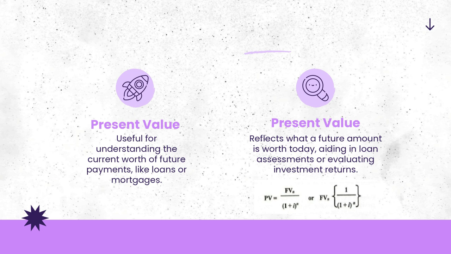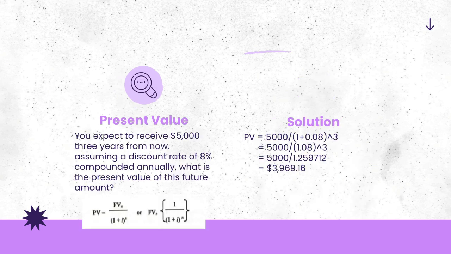This can be done using PV equals FV divided by (1 plus R) raised to N, where PV is the present value, FV is the future value, R is the discount rate, and N is the number of periods or years. Here is an example. You expect to receive 5,000 3 years from now, assuming a discount rate of 8% compounded annually. What is the present value of this future amount?